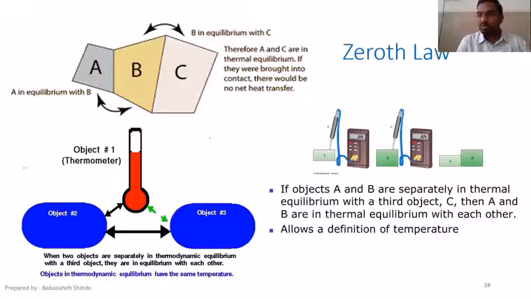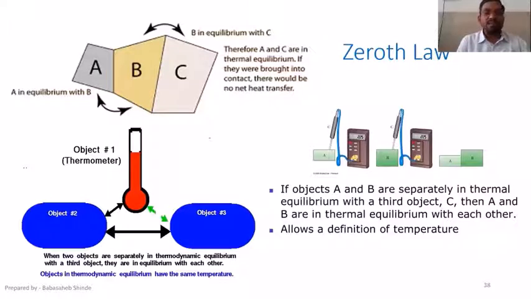This law came after the first and second laws, but according to its nature it was supposed to appear earlier than them. As the first and second positions were already taken, the new law was offered the zeroth position. That's why it is called the zeroth law. That is the history behind its existence.